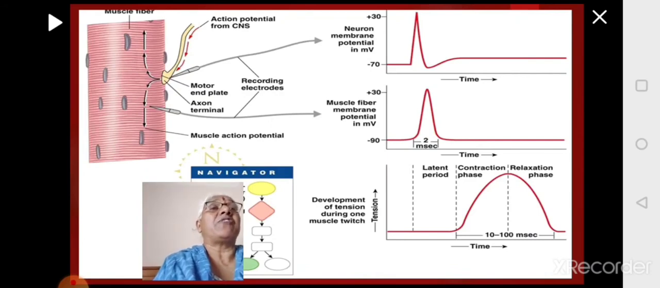That becomes the second phase, contraction phase. Contraction will happen. Once the contraction is completed, muscle fiber will relax. That is the third phase, called as relaxation phase. This is how contraction will be generated in the muscle fiber.